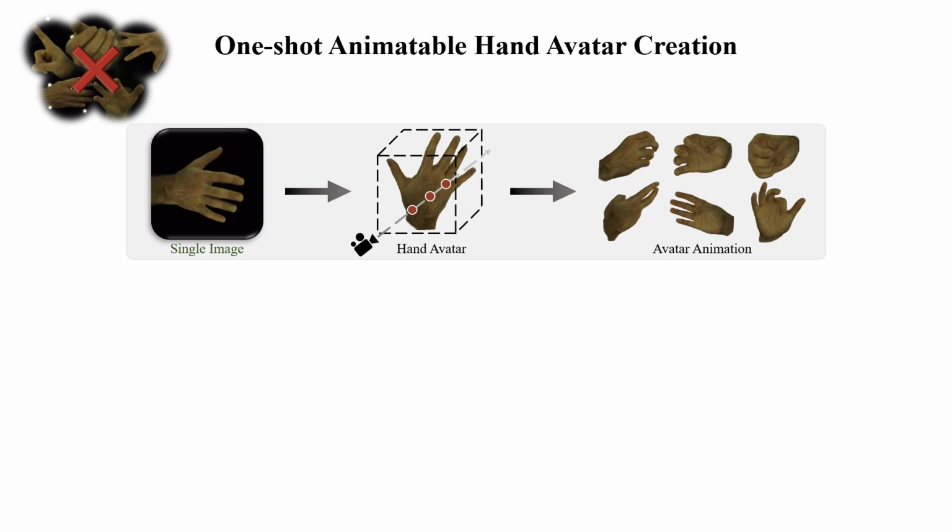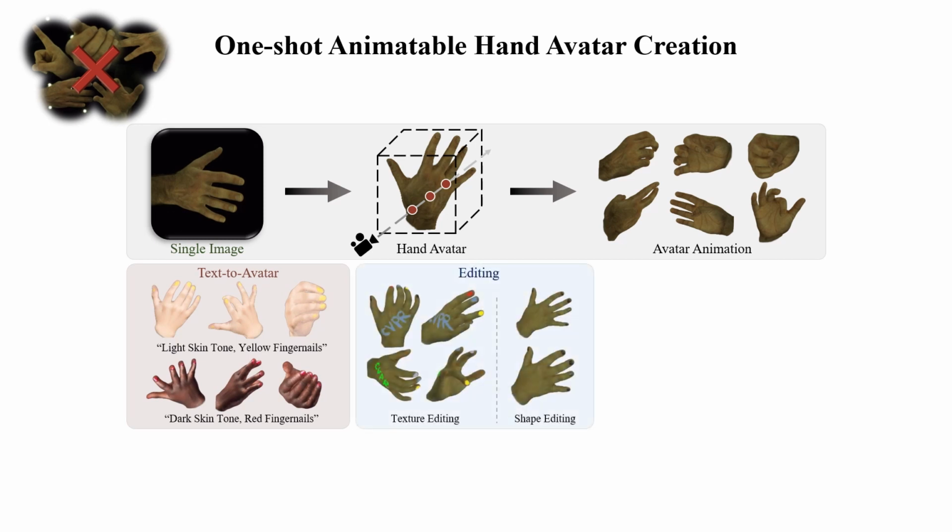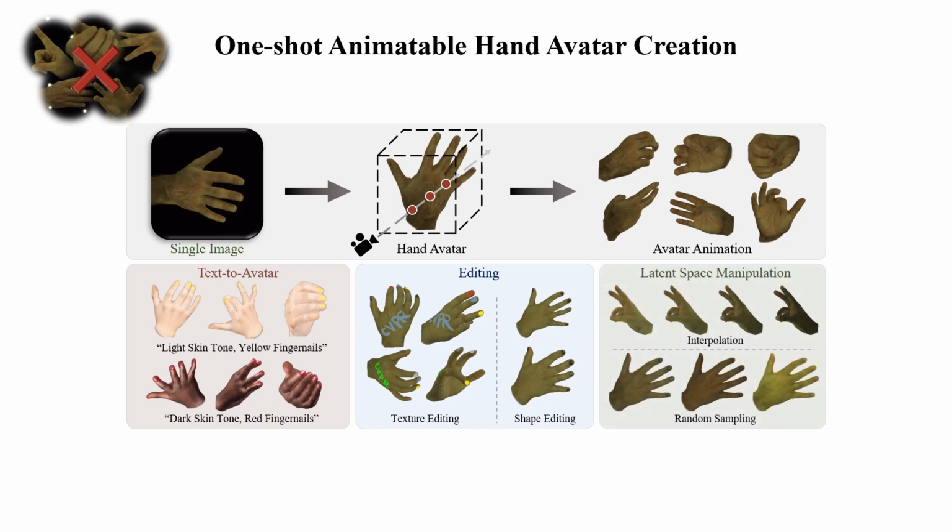creations. OHTA addresses many downstream tasks, including 1. Hand avatar creation using text prompts, 2. Editing hand geometry and appearance, and 3. Appearance interpolation and sampling in identity latent space. Our motivation arises from leveraging priors to complement unobserved information due to inherent similarities shared by diverse human hands.